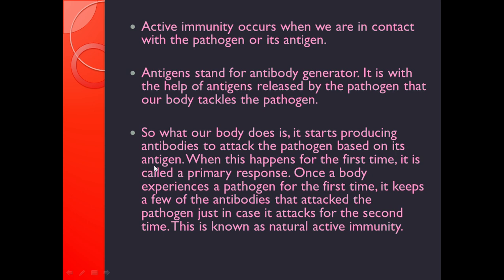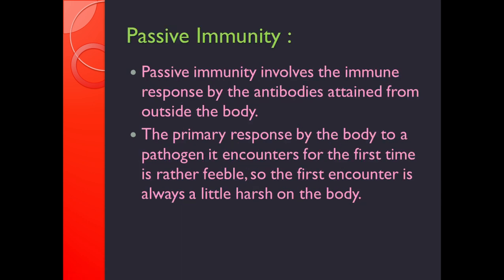When this happens for the first time, it is called as a primary response. Once our body gets attacked by the pathogen, our body starts to produce antibodies. Once a body experiences a pathogen for the first time, it keeps a few of the antibodies that attack the pathogen just in case it attacks for the second time. This is known as the natural active immunity.